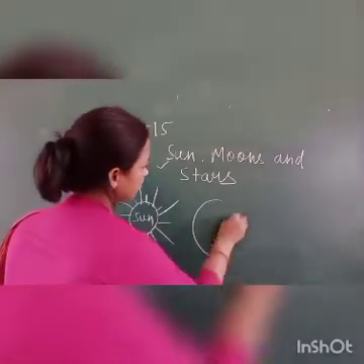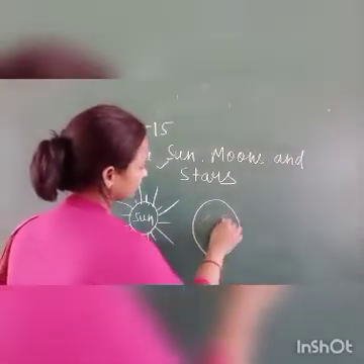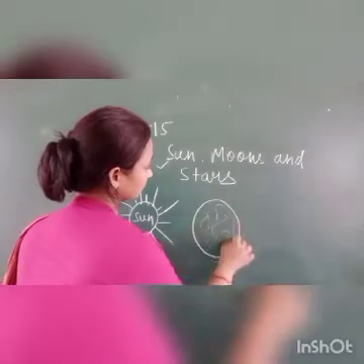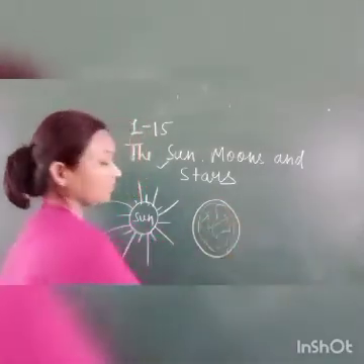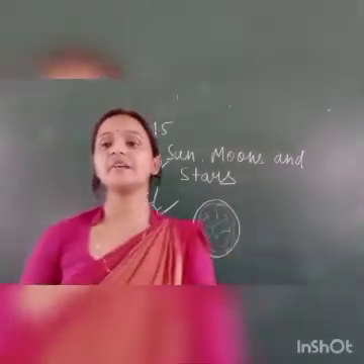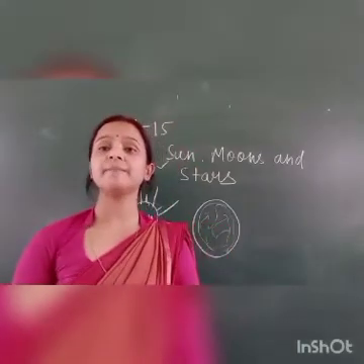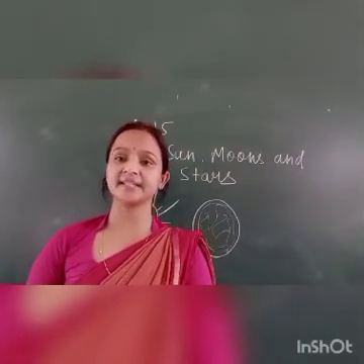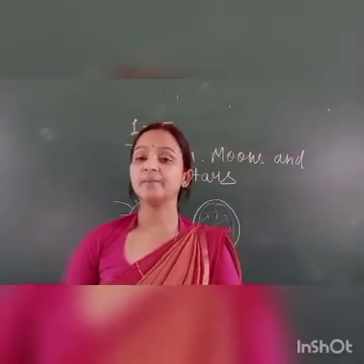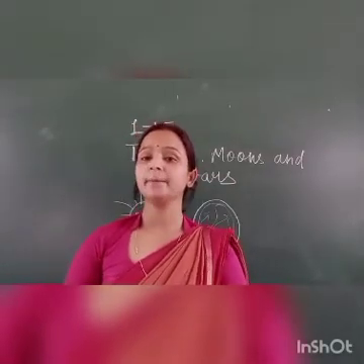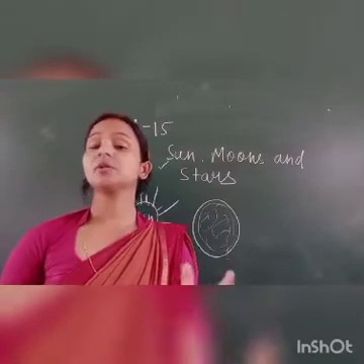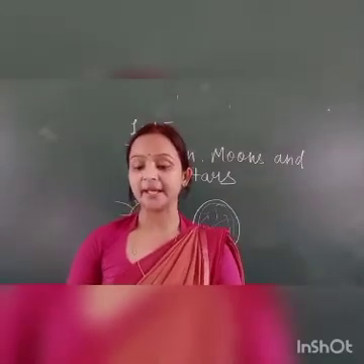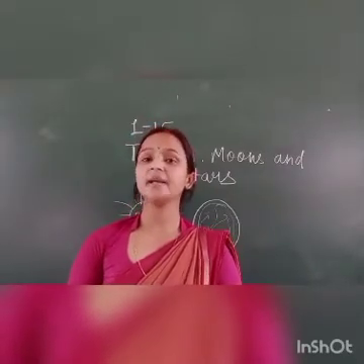This is the moon, and these are the different shapes of the moon. Sometimes there is no moon, sometimes it is a crescent moon, a half moon, and a full moon. So the moon seems to change its shape and size every night.